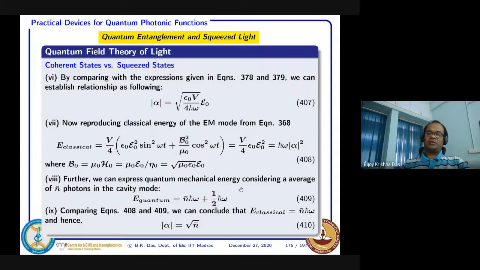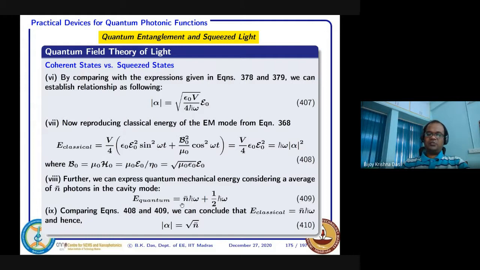Now if we go back to a little bit of quantum, we know that when we equate it to a harmonic oscillator, then the mode can have energy in this form, n plus half h cut omega, where n, in the case of the quantum harmonic oscillator, is the different states. But in the case of an electromagnetic harmonic oscillator mode, this n bar can be considered the average number of photons present in that mode.